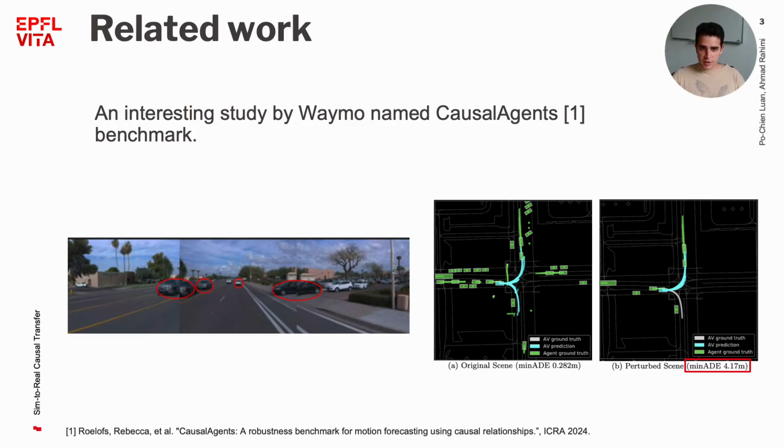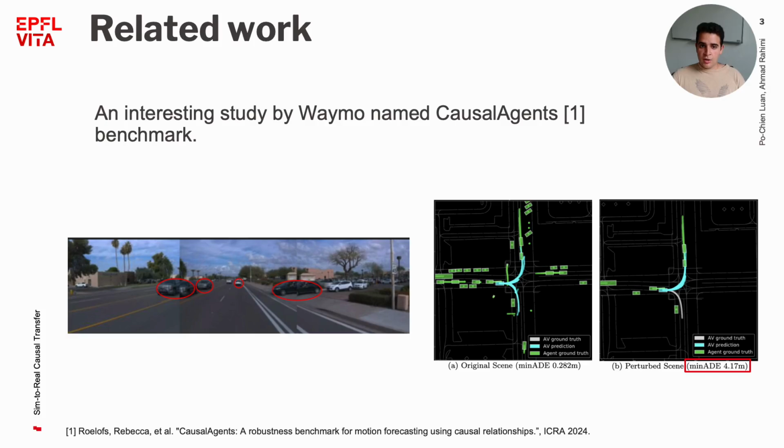An influential benchmark in this space is Causal Agents by Waymo. It aims to assess robustness in motion forecasting through causal relationships. They manually labeled agents in the driving scenario as causal and non-causal agents, like the image on the left with causal agents marked with red circles. A causal agent is defined as an agent influencing the path of the ego agent.